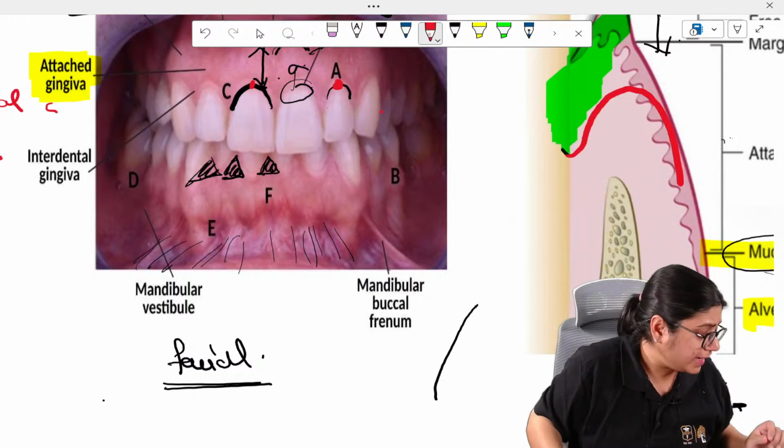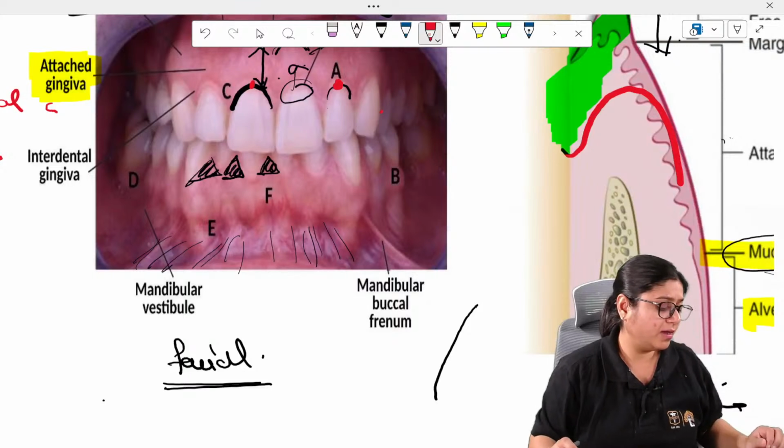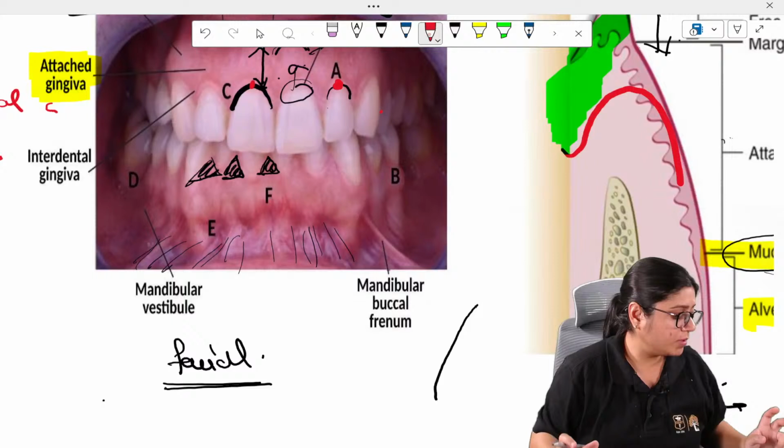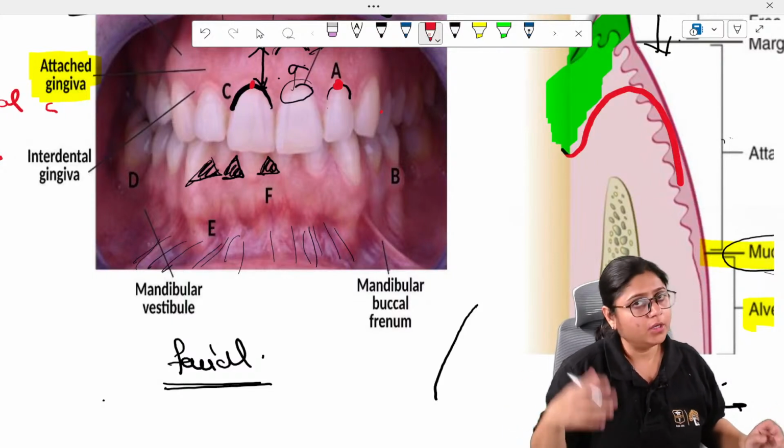Level and loss I have explained. Prajita is asking, ma'am, in exam they ask extent of attached gingiva. I didn't get you. What is extent of attached gingiva? Can you please ask me an appropriate question? Means which question is asked? Just post that, Prajita.